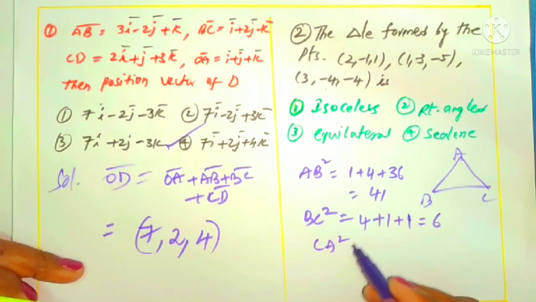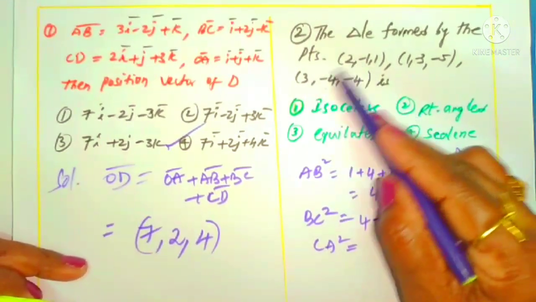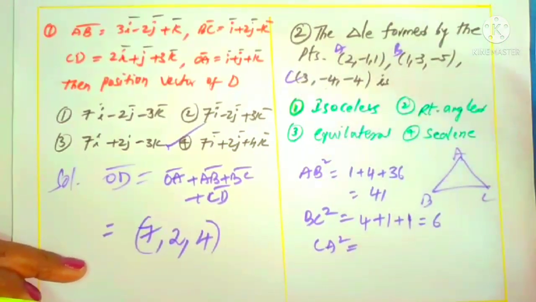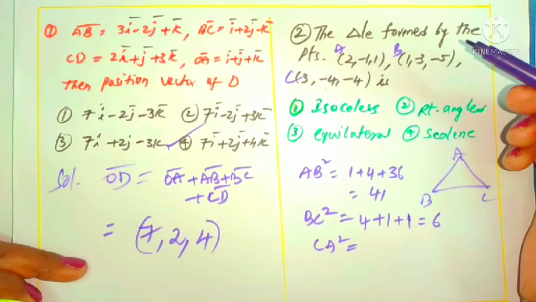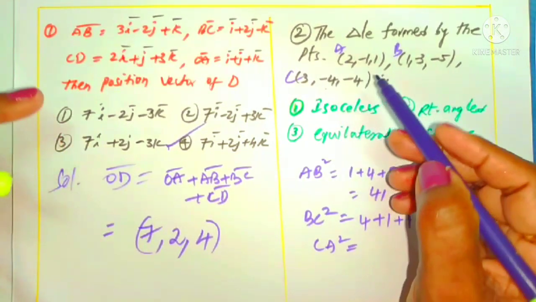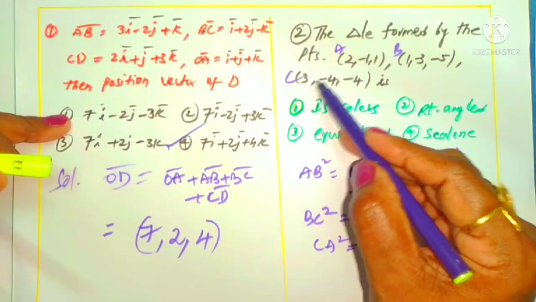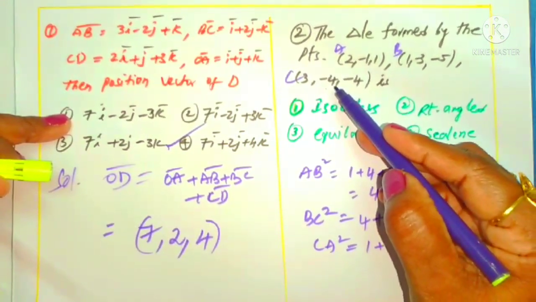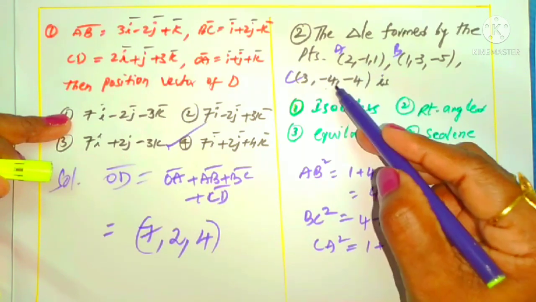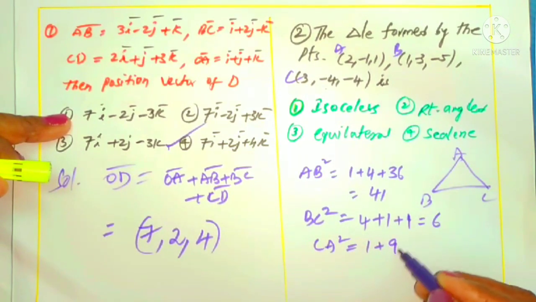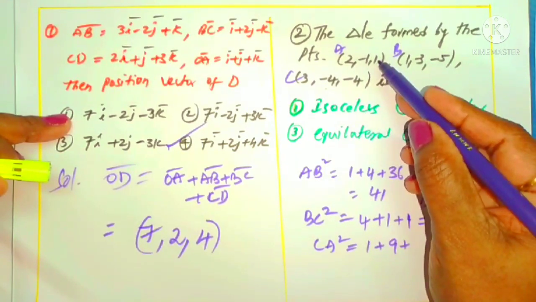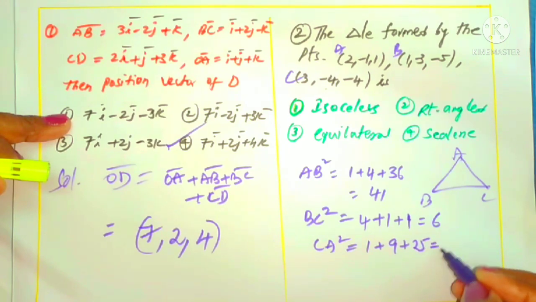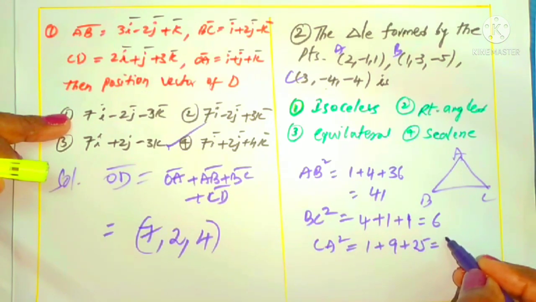Now CA square. CA square means the distance between C and A. These two points you have to concentrate on. We can assume these are the vertices A, B, C. Now concentrate on this one. 3 minus 2 is 1, 1 square is 1, plus (minus 4 minus 1 minus plus 1), minus 4 plus 1 is minus 3, whole square is 9, plus (minus 4 minus 1) is minus 5, whole square is 25. This is 10 plus 25, 35, right?